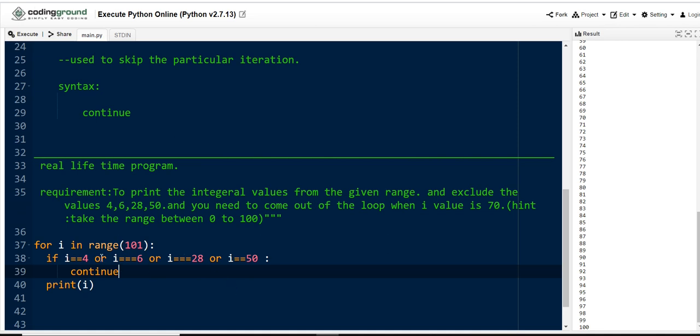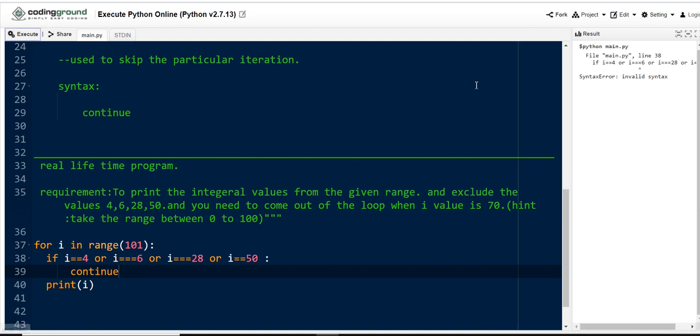So if the I value is 4, 6, 28 or 50, we are not going to print the I value. For that purpose we are keeping the continue statement here. Let me execute now and see the output. Invalid syntax, because here we have kept 3 double equal to signs, sorry guys. Let me try now.